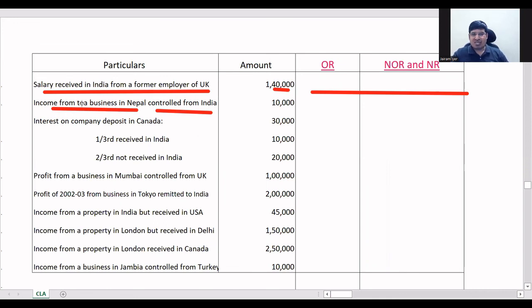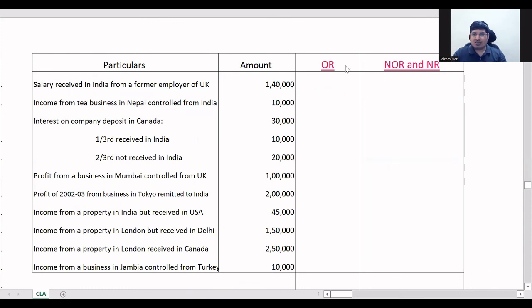So now in this case, what will happen? First one I'll tell you first. See here, in both the cases, it is taxable. 1,40,000 will be taxable for both. This is which case? This is that in business, I told you, one is controlled from India, one is controlled outside India, right? In controlled from India, if you remember, it was taxable for NOR and NR.